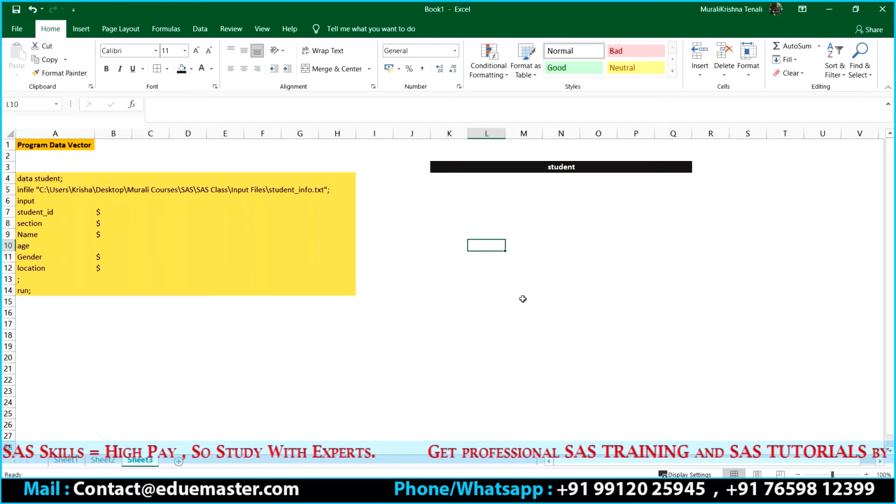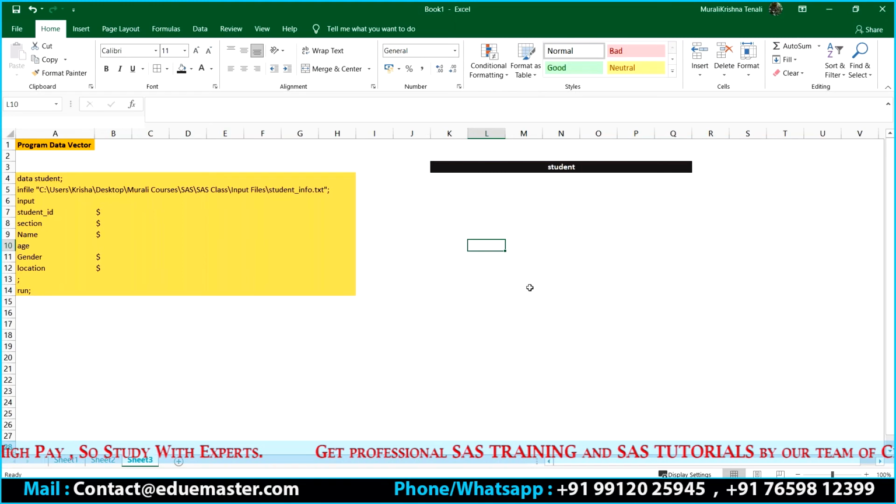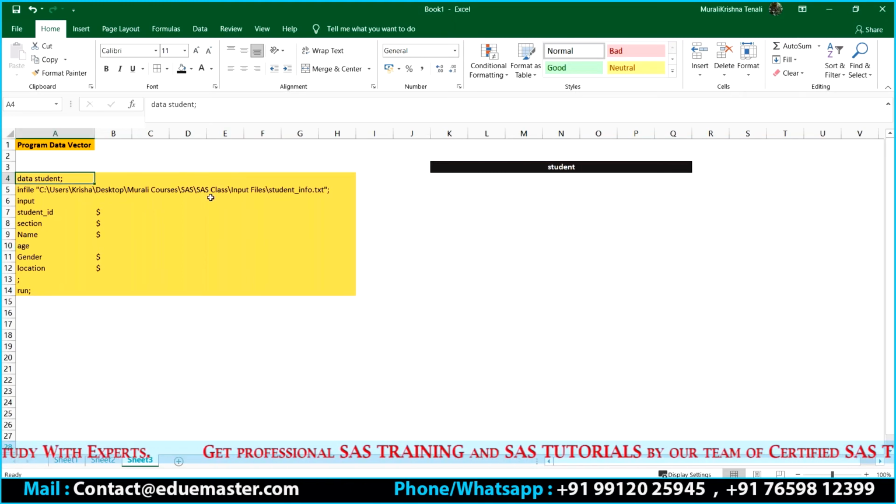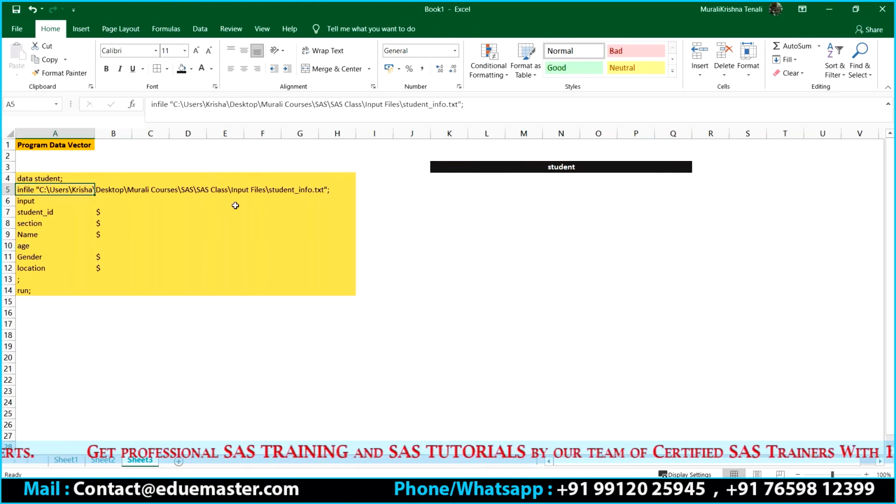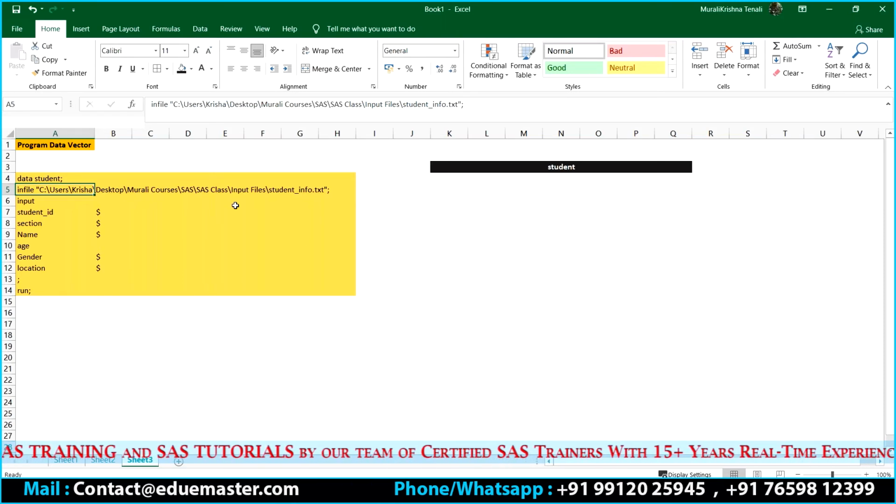Is everyone clear with this first one? I have to create a data set. I created it. The first step is over. What is the second step? The second step will say, where is my input file, correct?